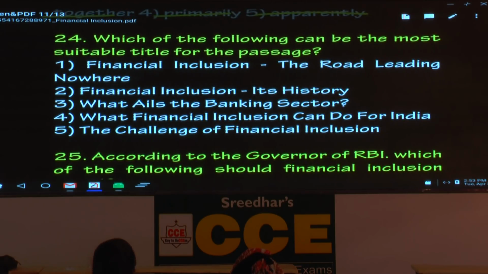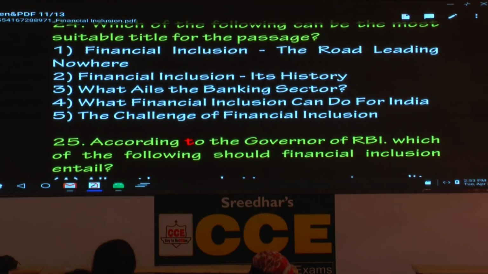24, which of the following can be the most suitable title for the passage? I think this also has a problem with the key. Financial inclusion, the road leading nowhere. That is again cynical and not acceptable as a title. Financial inclusion, its history.